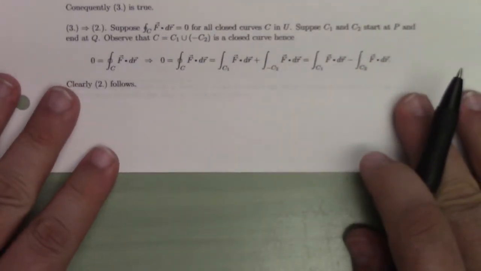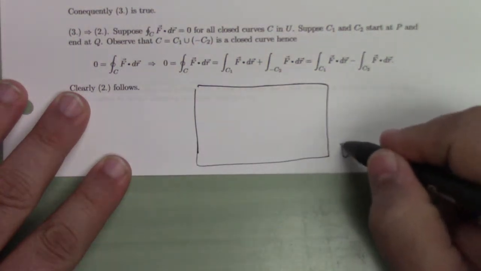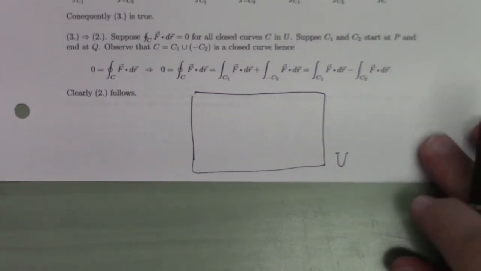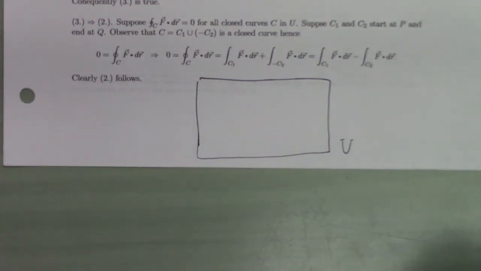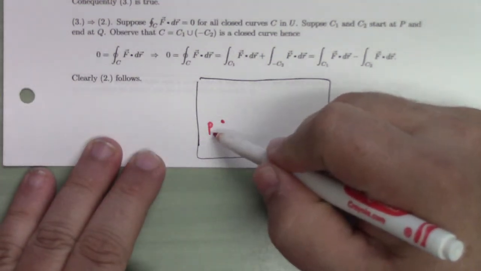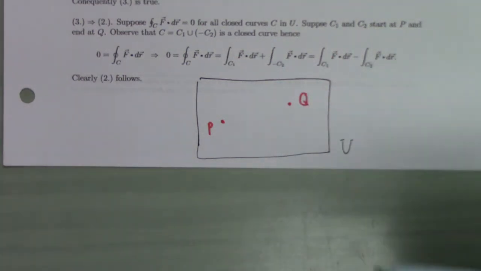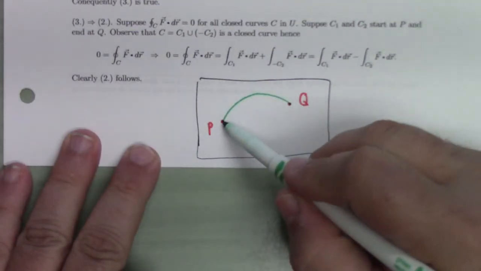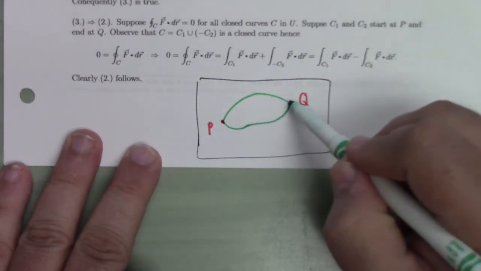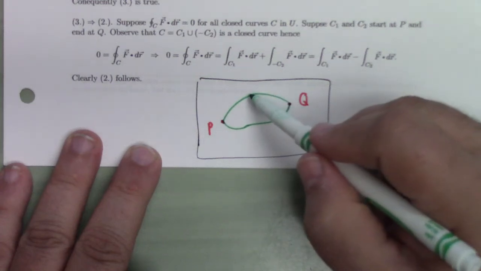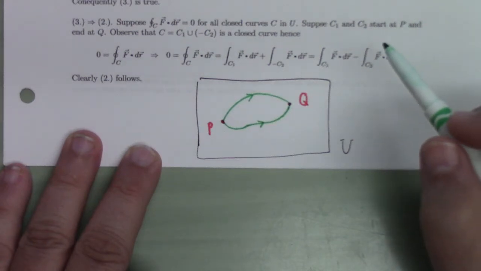I'll just draw the picture for it down here. Here's our U. I'm assuming that the integrals around loops are 0 this time. If I want to prove that we have path independence, think about it. Pick 2 points, P and Q, and pick 2 paths. This is the tricky part: the paths could overlap. I'll let you think about that. What would happen if the paths overlap? If the paths intersect, then you can break it into more loops.